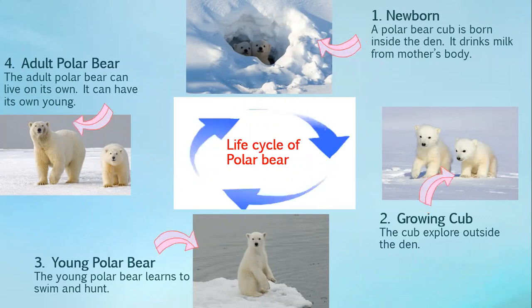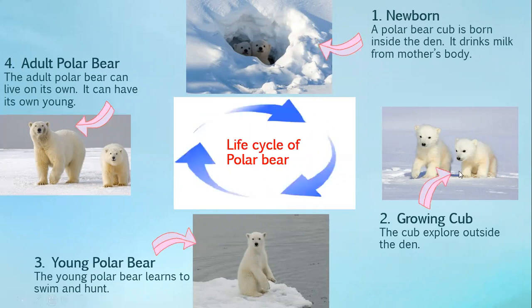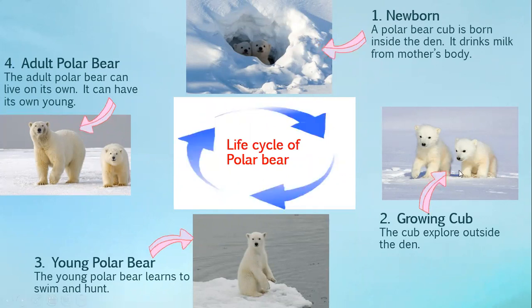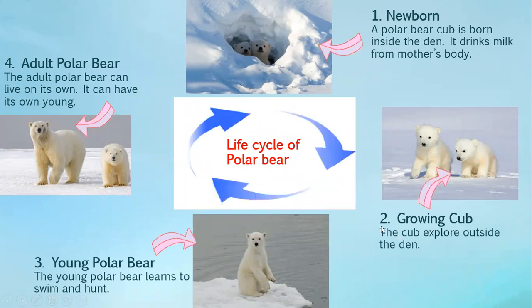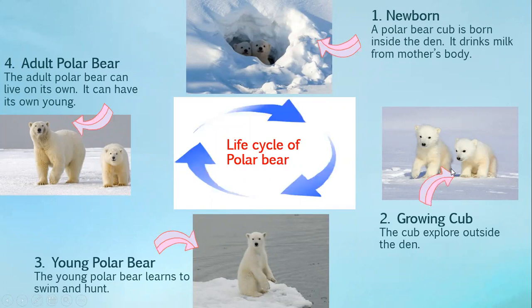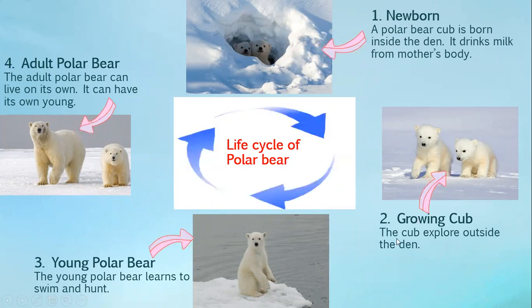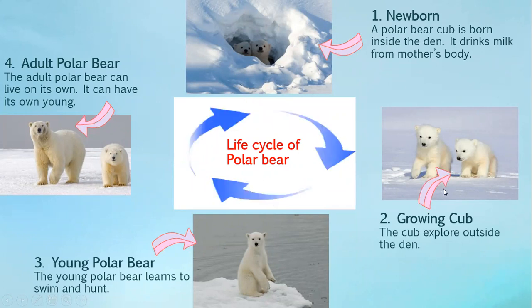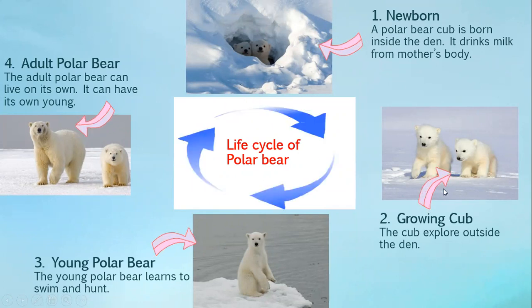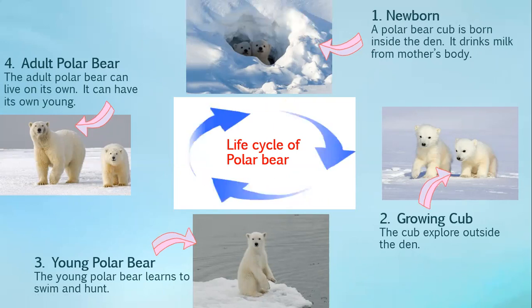So next step, what happens to the polar bear? They start growing. So now they are a growing cub. As you can see here, number 2, they are the growing cubs. Now, the cub explores outside the den. When they are growing, they now come outside the den.